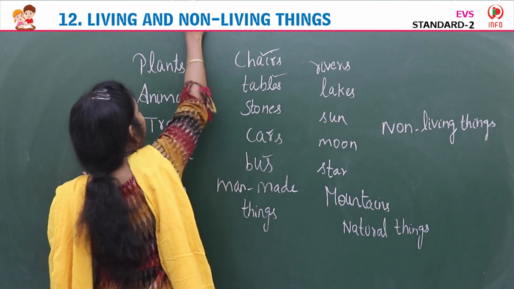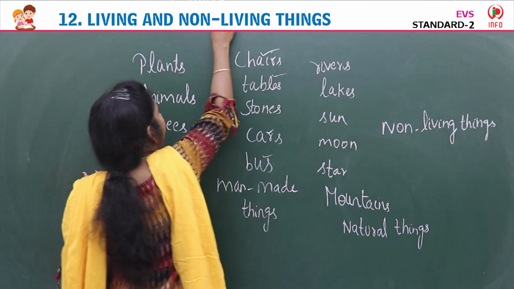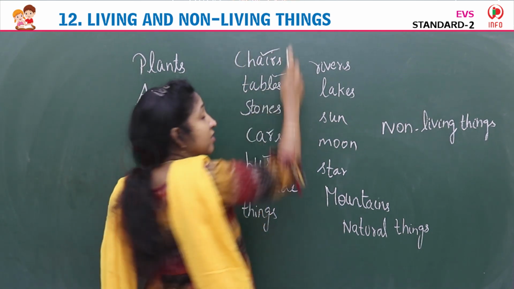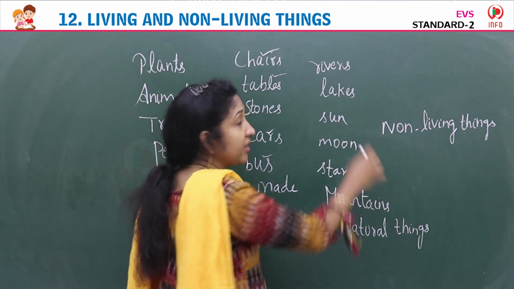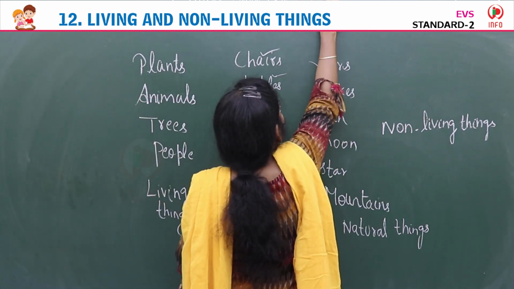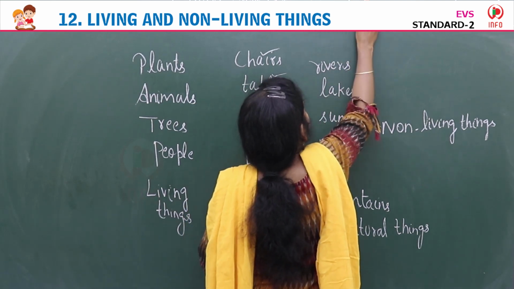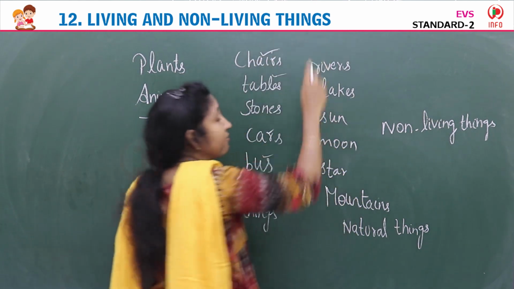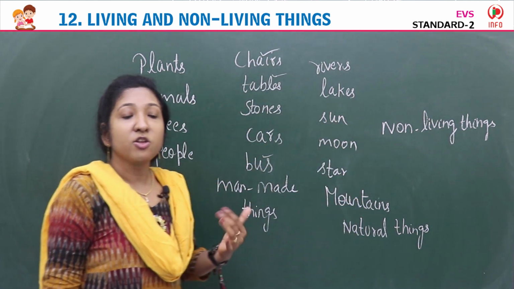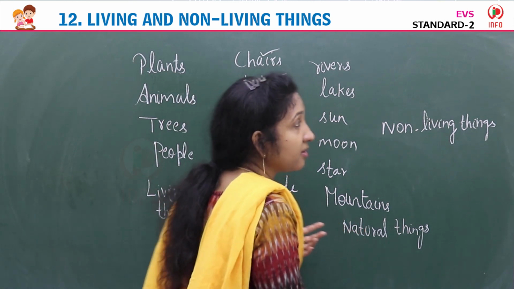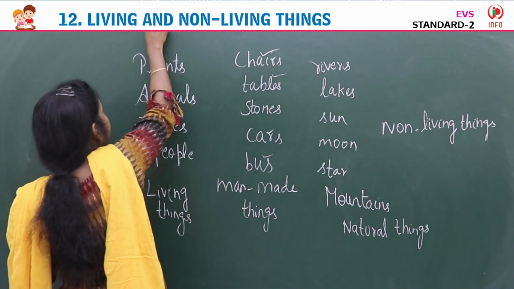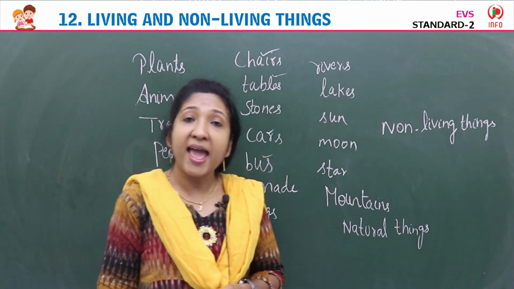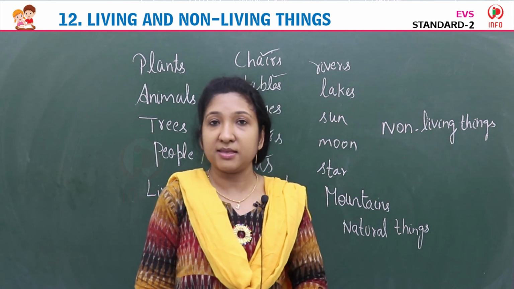So today our topic is living and non-living things. Things that have life are living things. Things that do not have life are non-living things. And this is lesson number 12. So we learn more about living things and non-living things.